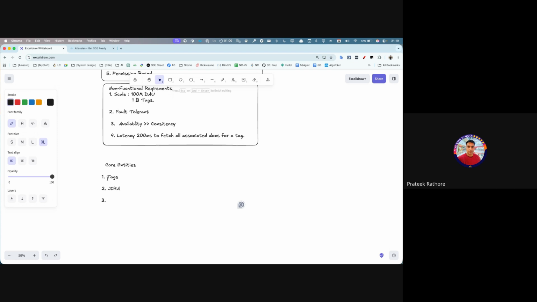So I can keep them independent: tags independently and Jira independently, and I can say, let's say, a Jira and tag mapping. Okay, what else? Anything that you can think of?